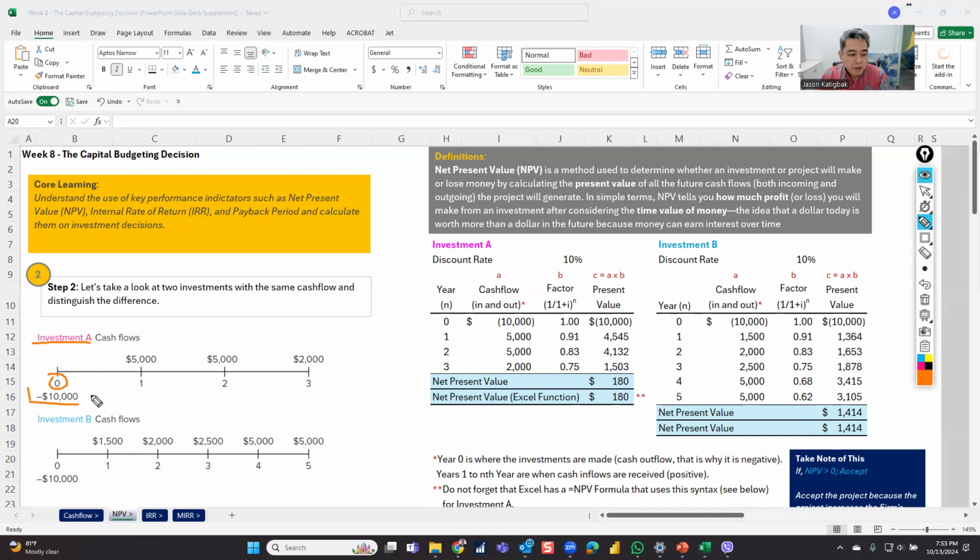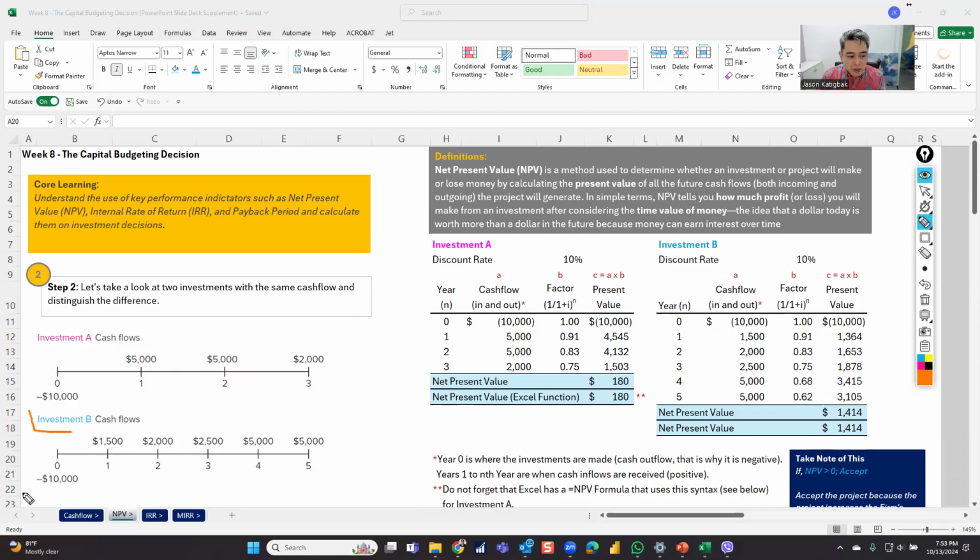So at year zero, or the now, you will spend for investment A 10,000. And then for the next 3 years, the investment of 10,000 will give you back 5,000 in year one, 5,000 after year two. So that's 10,000, and then another 2,000 in year three. So that's 12,000. So your 10,000 on year zero will generate in the next 3 years a total cash inflow of 12,000. After year one, 5,000. After year two, 5,000 again, and after year three, 2,000.